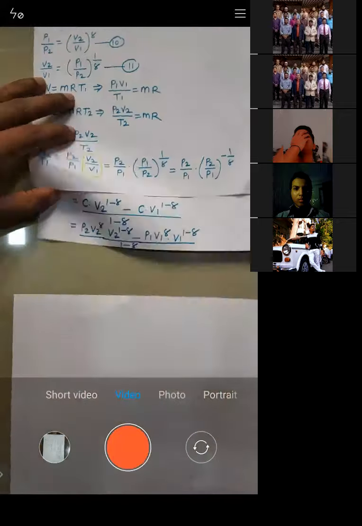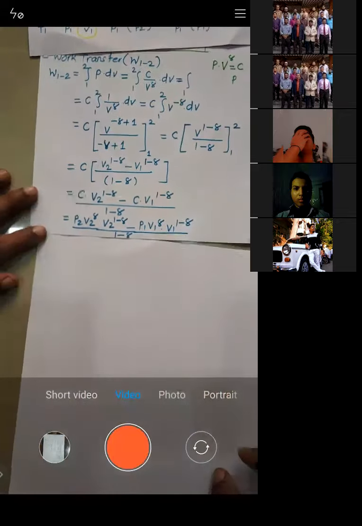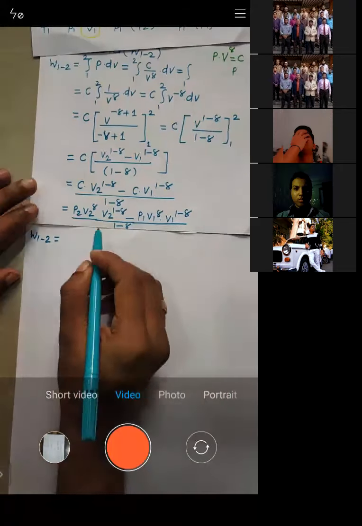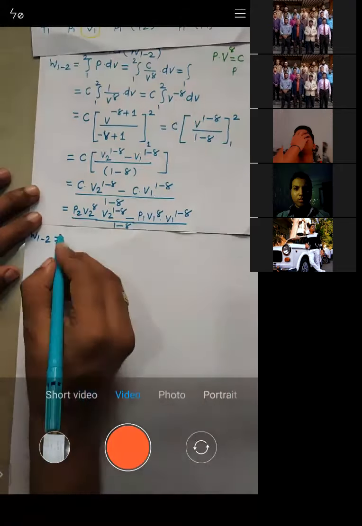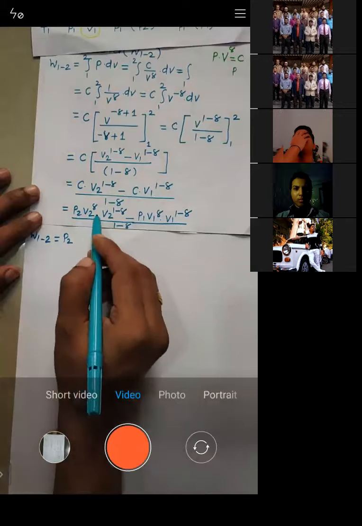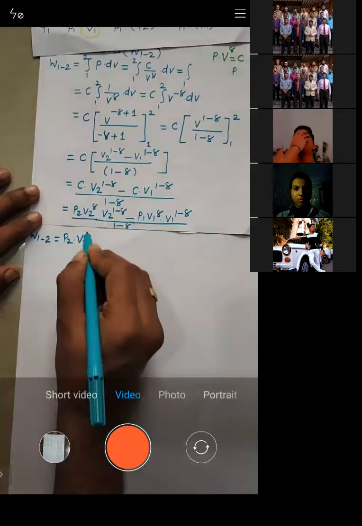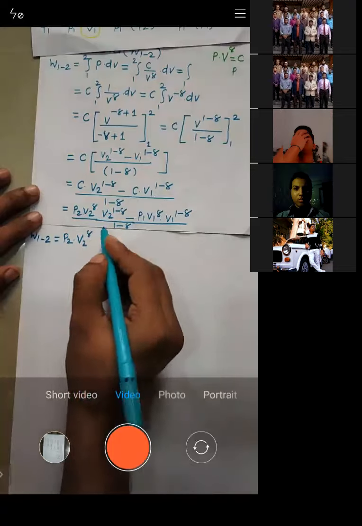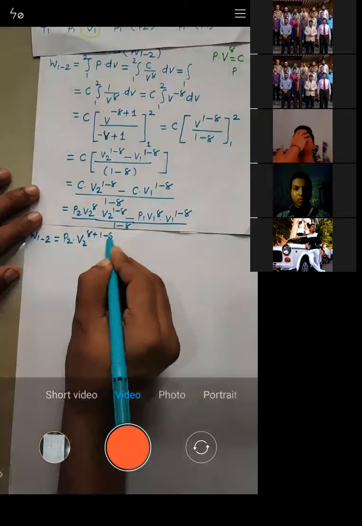Right? So I will write this as W12 is given by, what we will get? P2 into V2 raised to power gamma. Here it is a multiplication, so this becomes addition: plus 1 minus gamma.